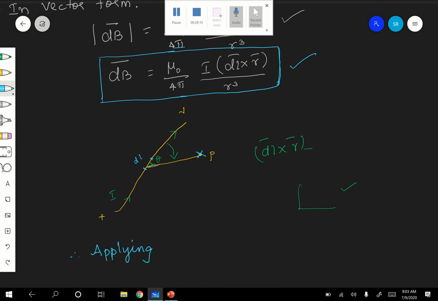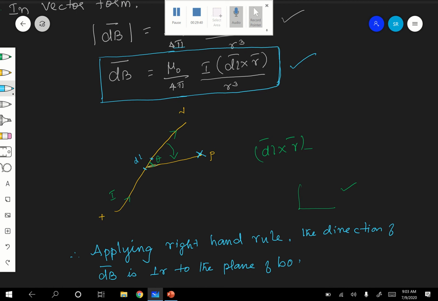Okay, therefore, now let me write. Applying the right hand thumb rule, the direction of DB is perpendicular to the plane of board or plane of paper, whatever, and inward.